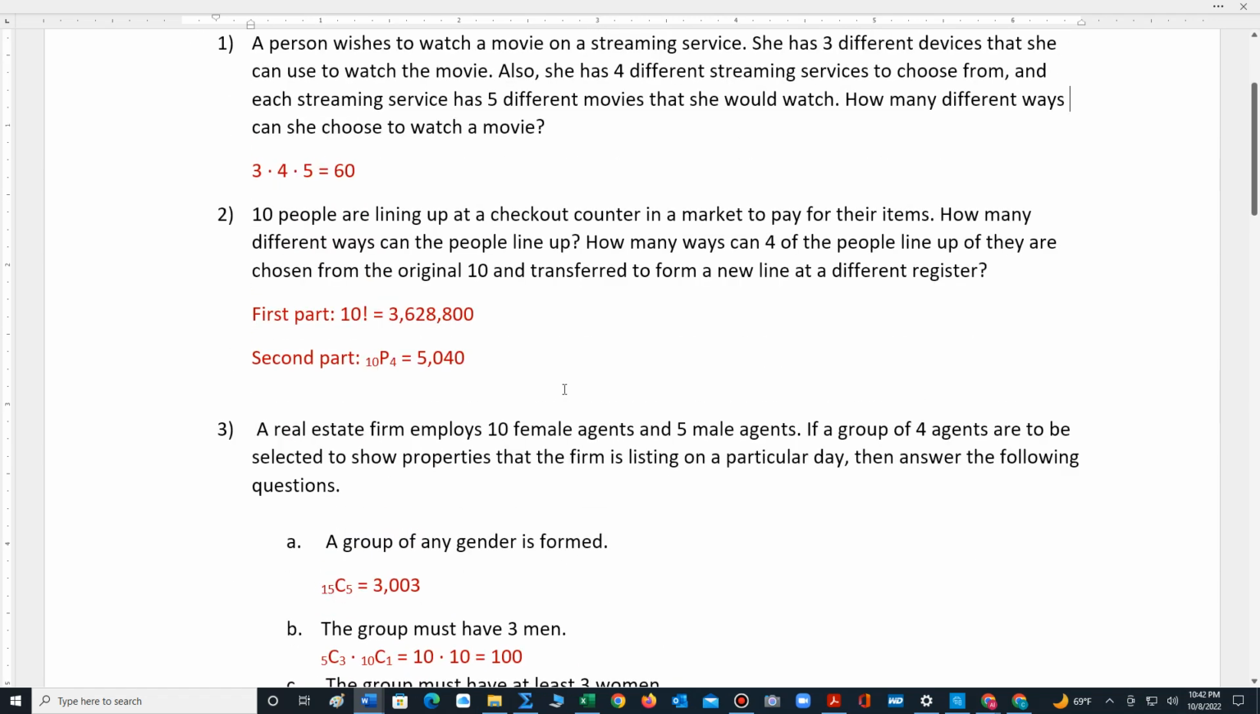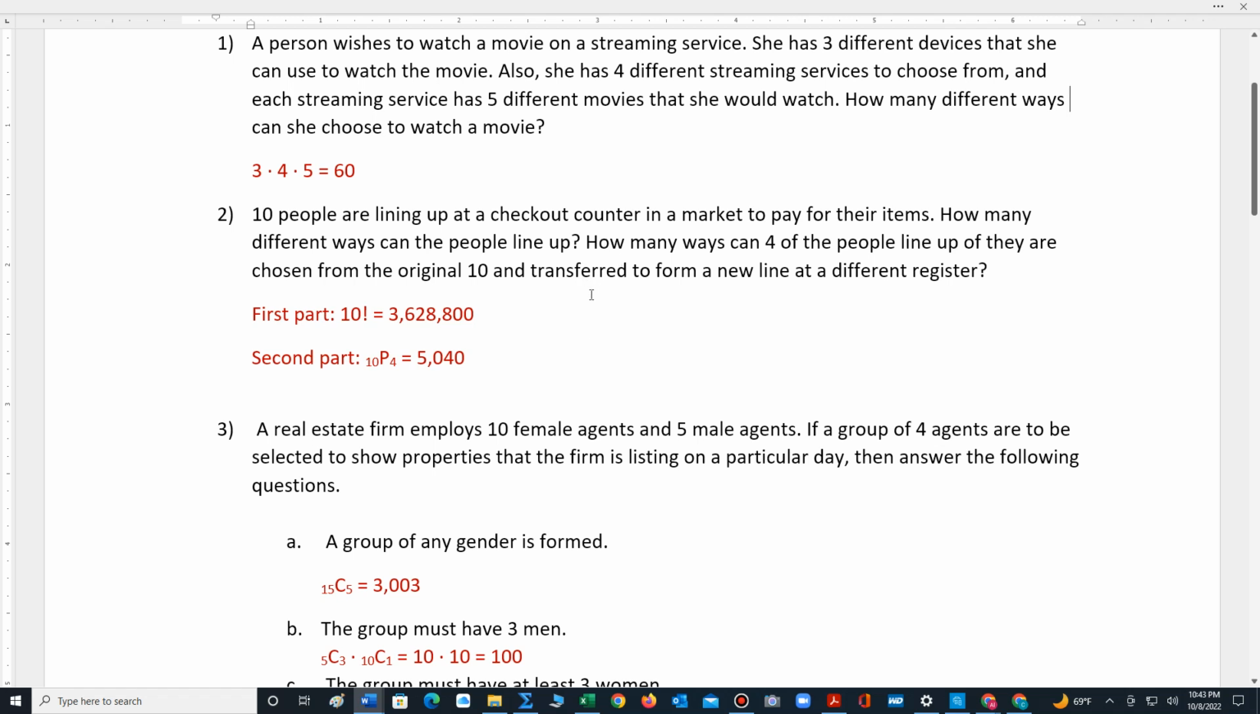Number 2 states the following. 10 people are lining up at a checkout counter in a market to pay for their items. How many different ways can the people line up? Well, anytime we have a line being formed and we're trying to arrange all the people in the line, we can use permutation rule number 1. That's 10 factorial, which computes to 3,628,800.